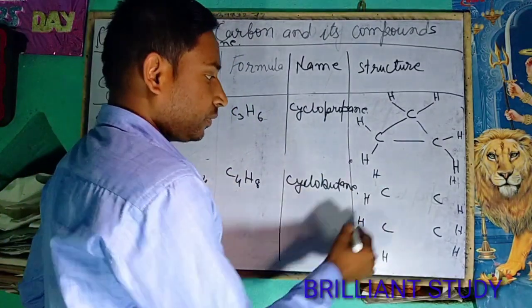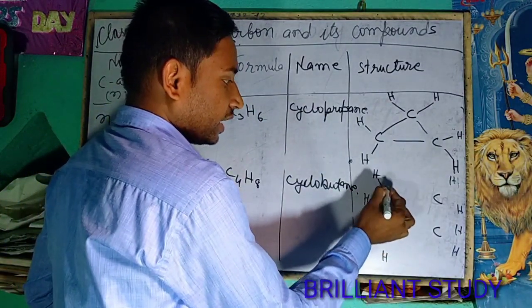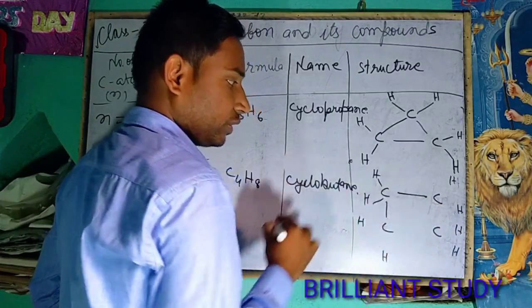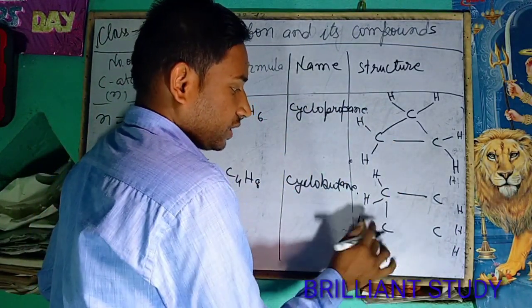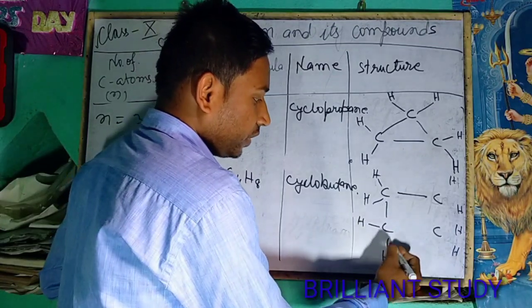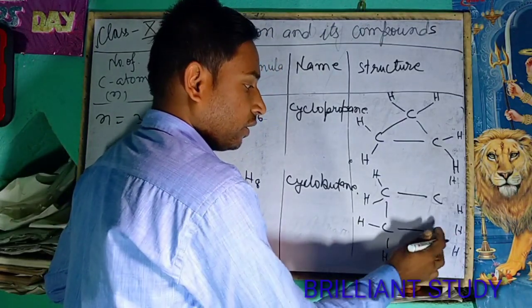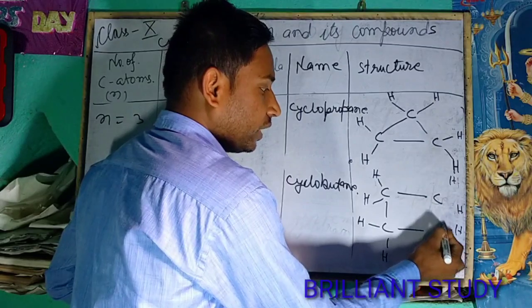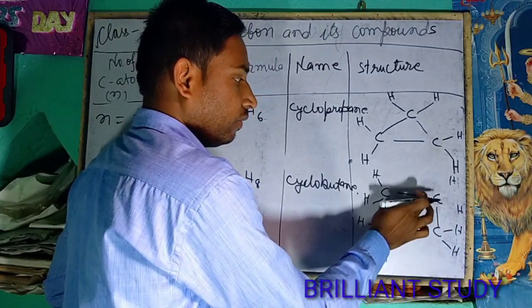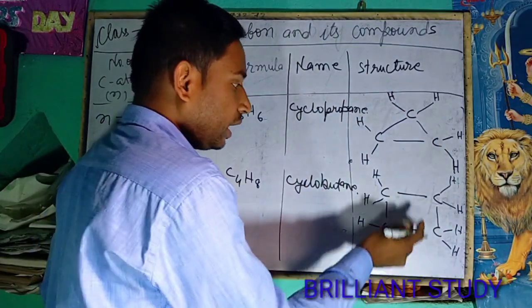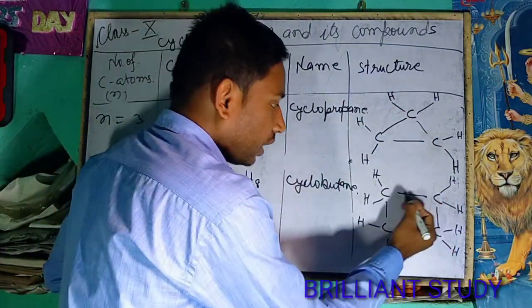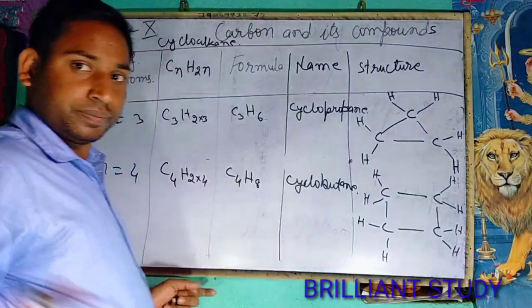It starts from this carbon: first, second, third, fourth. Carbon has 4 single bonds, and for each carbon we count 1, 2, 3, 4. In this way, cyclobutane forms a cyclic structure.